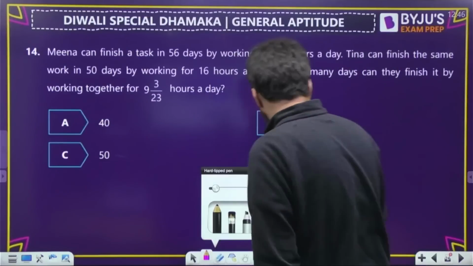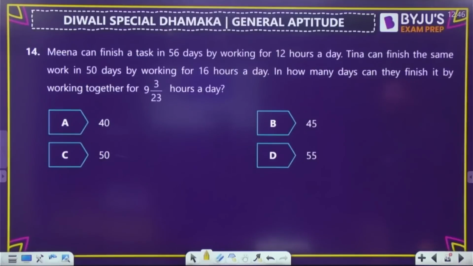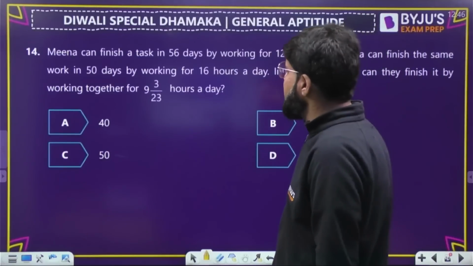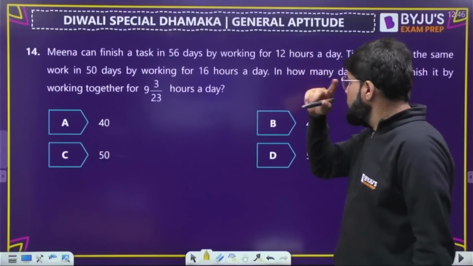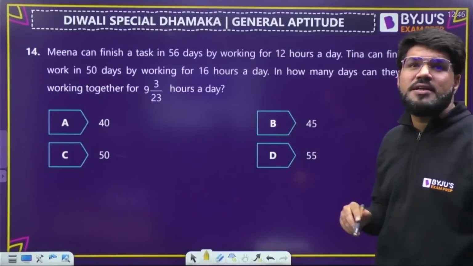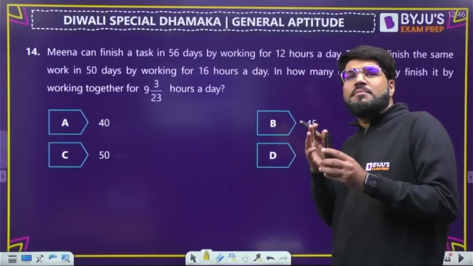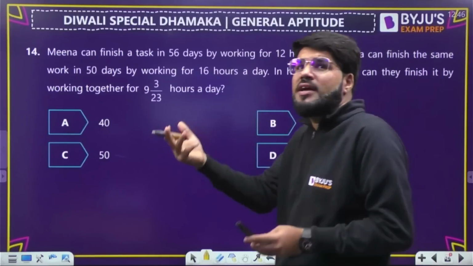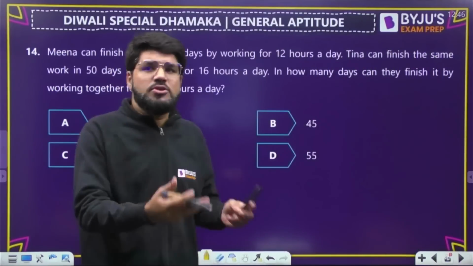Meena can finish a task in 56 days by working for 12 hours a day. Tina can finish the same work in 50 days by working 16 hours. So it's not only days, they are working for different number of hours a day. So total work can be taken as number of days into number of hours.